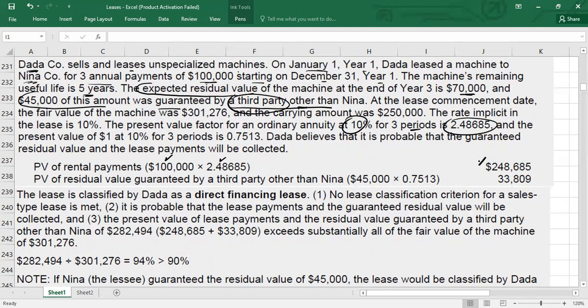So we will get this present value, and then you have to calculate the present value of the residual value guaranteed by a third party other than Nina. This value is 45,000 times the present value factor, which is given here. So you will get another present value. Just sum these two, and the summation becomes 282,494. Okay, this is going to be the total present value.